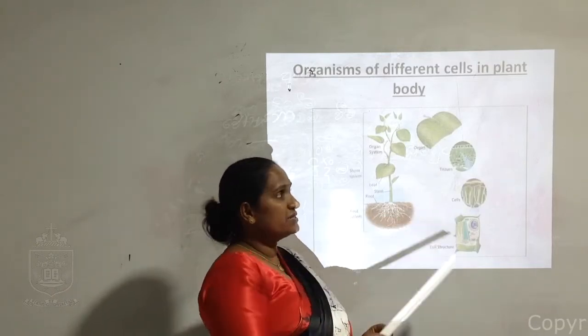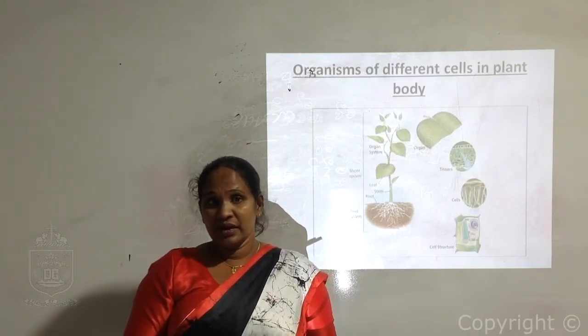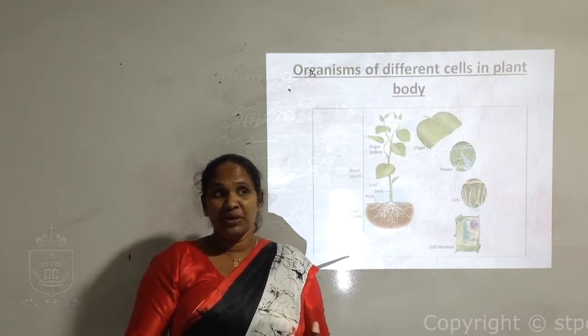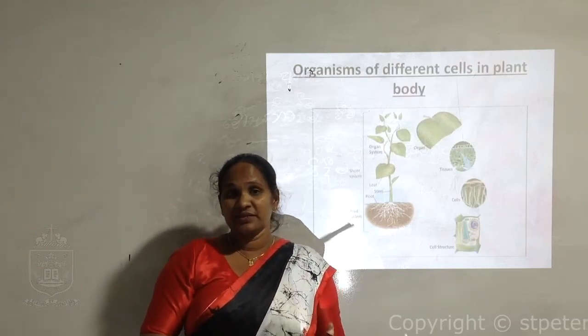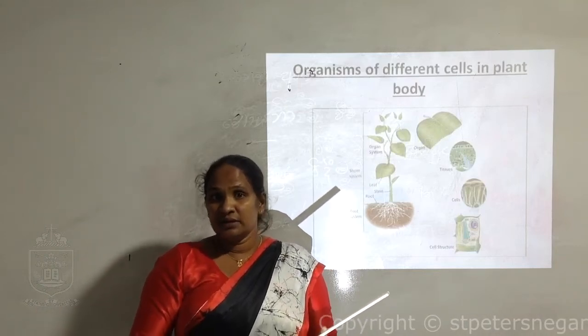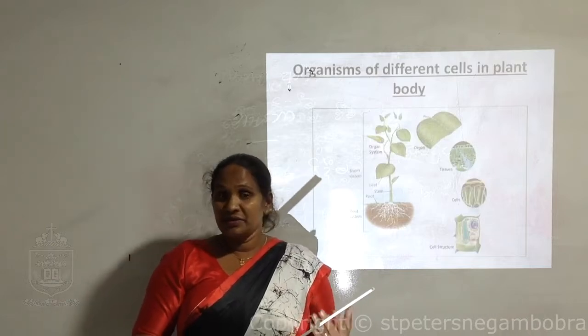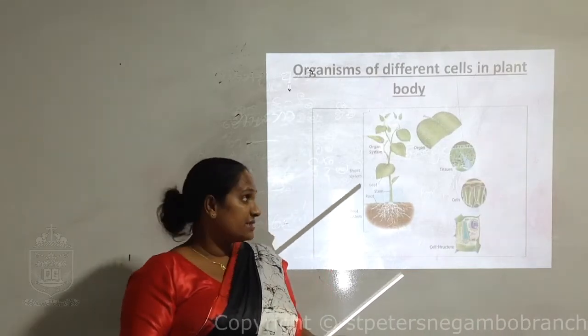There are different cells in this plant. As examples, we can get xylem cells, phloem cells, root hair cells, guard cells, and pollen. Different types of cells are there.